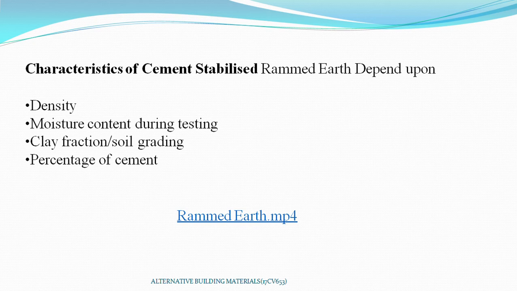So alternate use of flat and rounded bottom rammers has been found to be effective, and some of the recent experiments in the laboratory and the field have shown that achieving a dry density of 1.95 gram per cc is not difficult. This means that use of rammed earth may offer better strength for walls than use of stabilized mud blocks for the same stabilizer percentage. You can go for stabilized mud blocks also during the rammed earth construction.